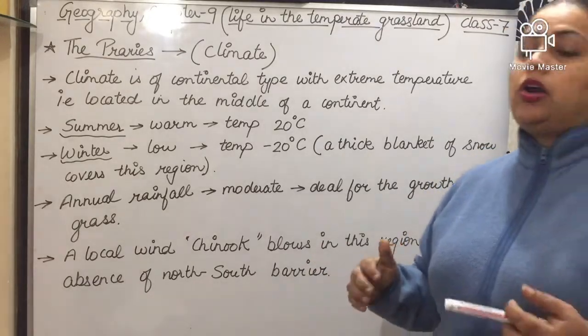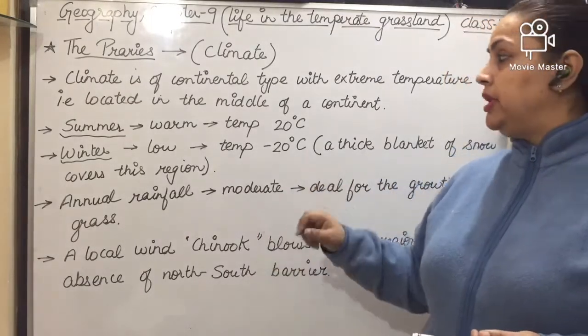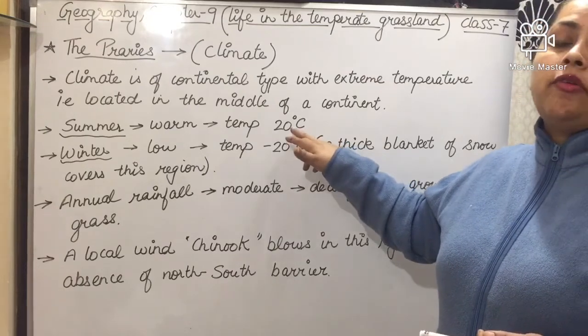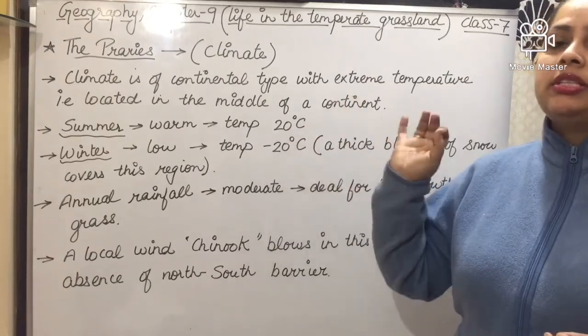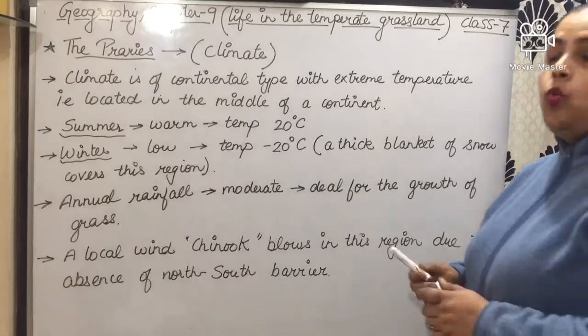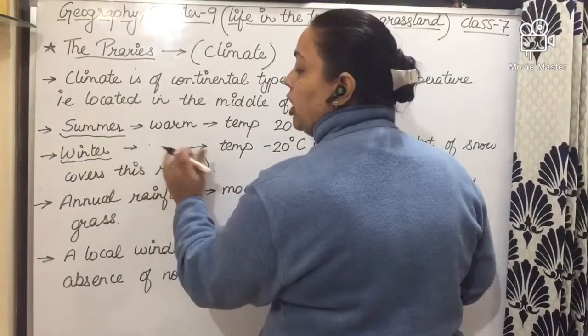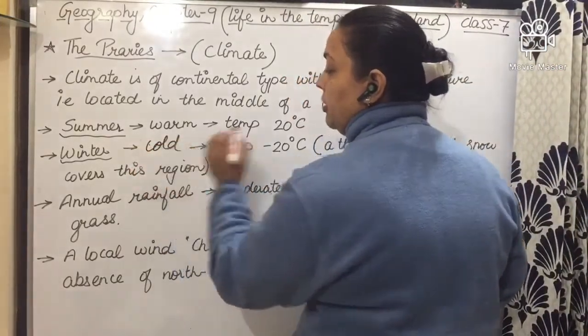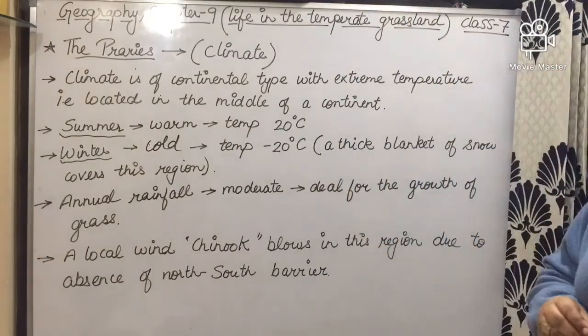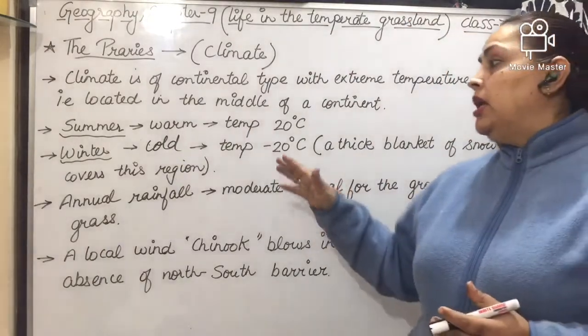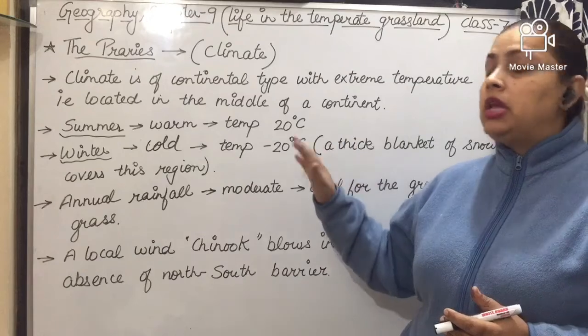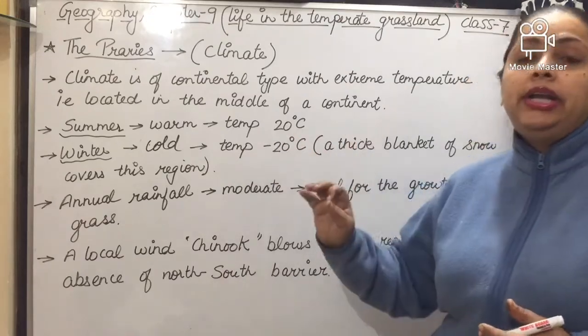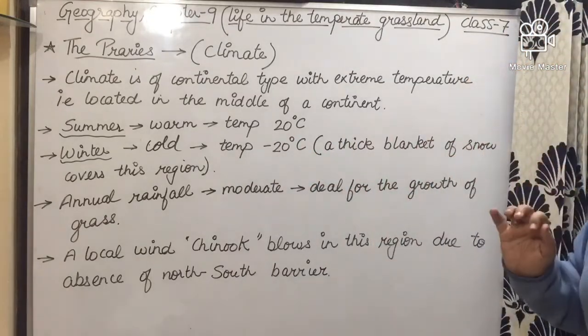The summers are warm and the temperature in summer is around 20 degrees Celsius. Winters are cold and most of the time the temperature comes to minus 20 degrees Celsius.